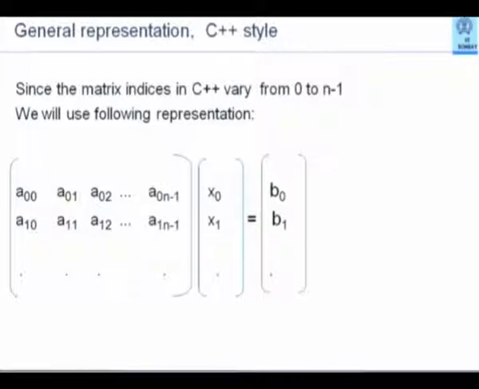So my unknown variables is now a vector which is x0, x1, x2, xn, if it is an n by n system. Similarly, the right hand side vector is b0, b1, b2, bn. Why do I write like this? Because my subscripts denoting row number and column number can directly become my indexes in my computer program. That's the only purpose.